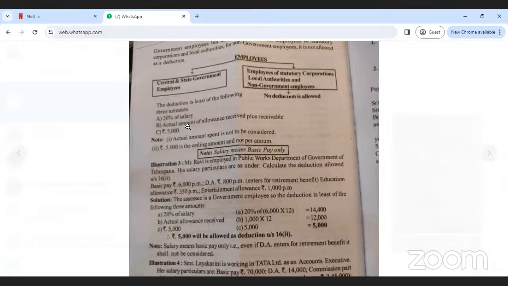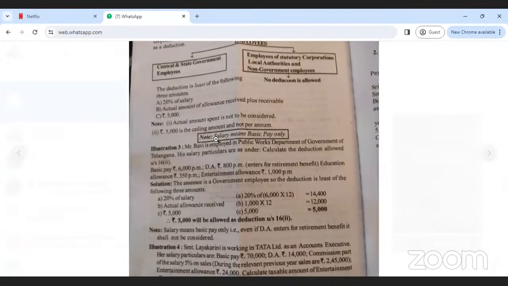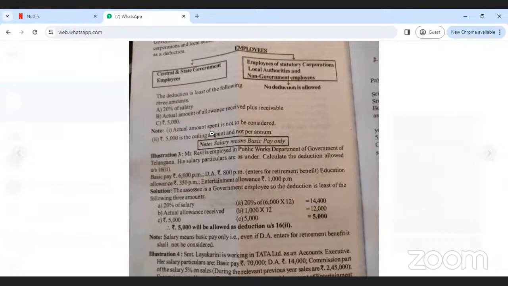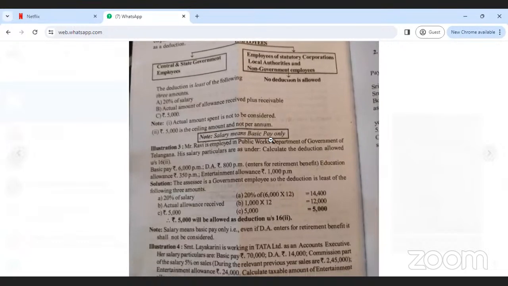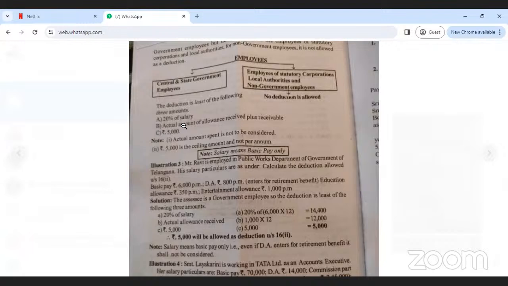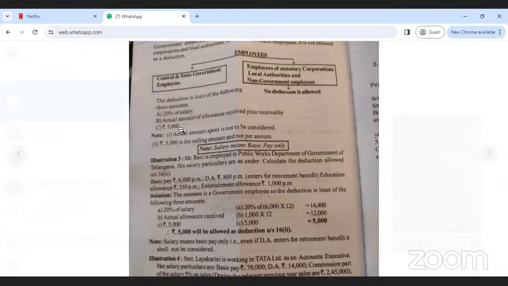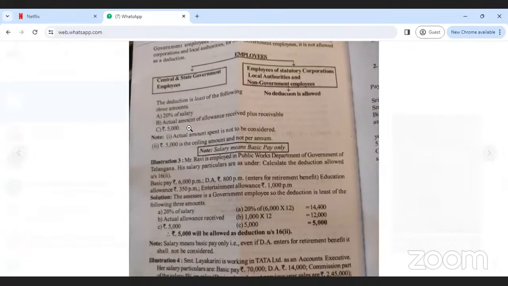So for example, here salary means what? Here you only have to take basic pay. In the salary heading, so many subheadings are there, like fees, commission, bonus. Don't take those. Salary here means only basic pay. On basic pay, take 20%, the actual amount of entertainment allowance, and 5,000 as the standard amount. Whichever is least is the deduction under section 16(2) for entertainment allowance.